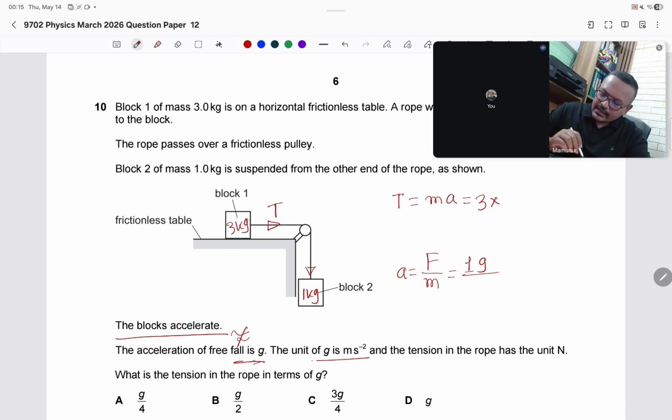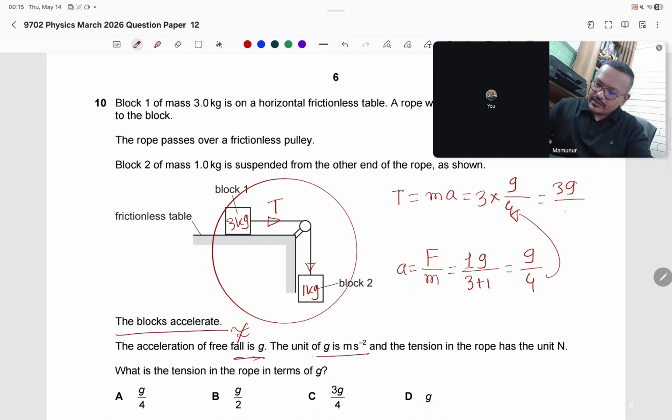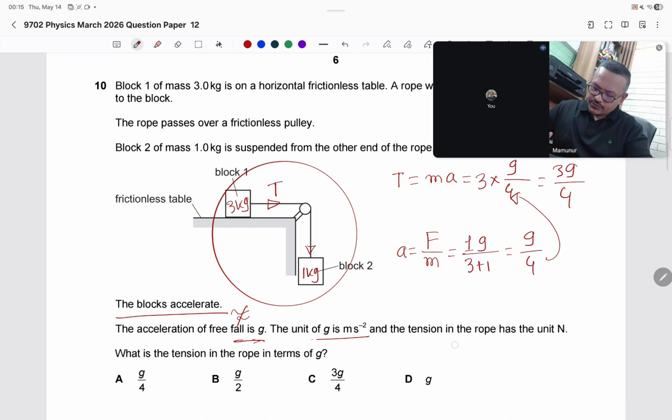The acceleration is acting on the system, meaning both the 3 and 1 kg masses are accelerating. So it is a system, and the mass here is 3 plus 1 equals 4. So g divided by 4 is the acceleration. We can use this value here: 3 into g divided by 4 equals 3g by 4. Tension equals 3g by 4.